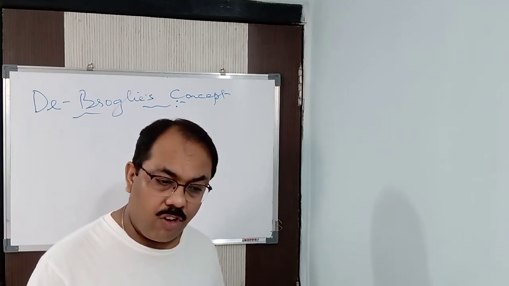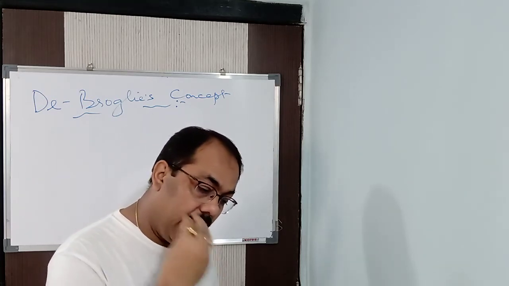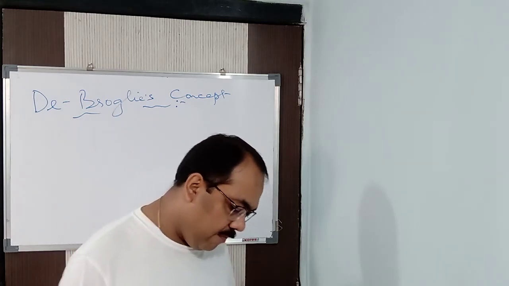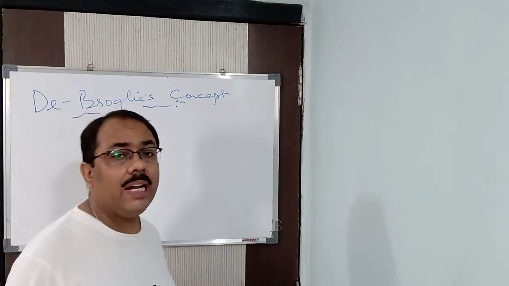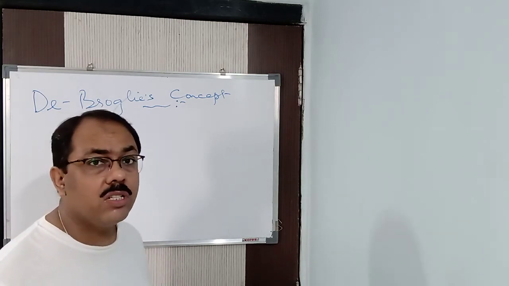From black body radiation, from the photoelectric effect, from electromagnetic wave theory, we came to know about it. It was said by Einstein already. Now, the new thing which de Broglie is going to add is the mathematical relationship.